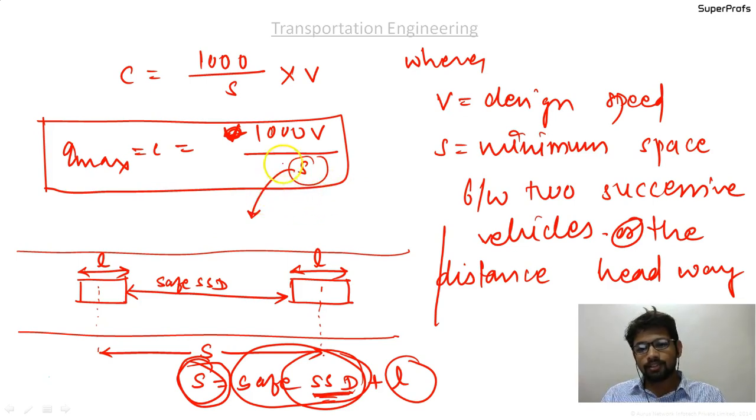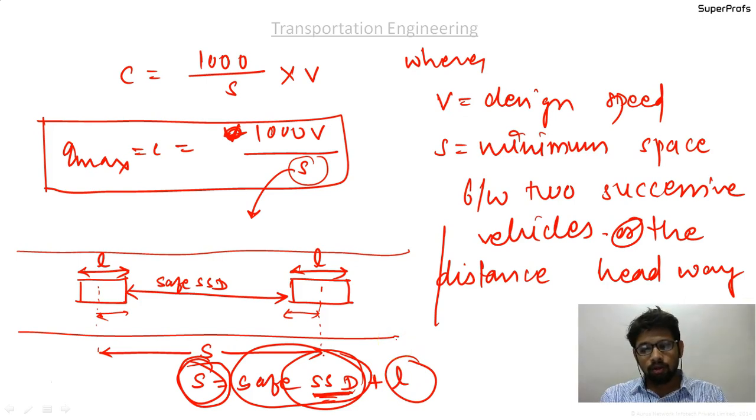Now let us discuss what the s value is. Suppose this is a road and there are two vehicles moving like this. So s is the distance between the two successive vehicles. That distance is equal to the safe SSD, and since we are considering center to center distance, we take L by 2 plus L by 2, that is, S is equal to SSD plus small l, since twice of L by 2 becomes the small l.